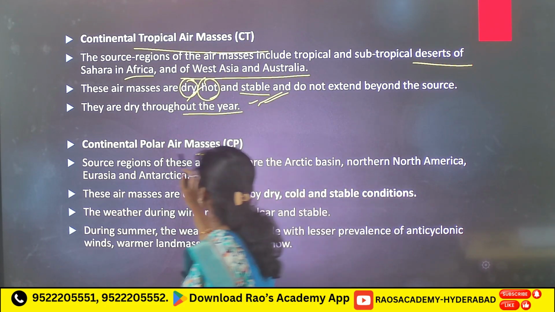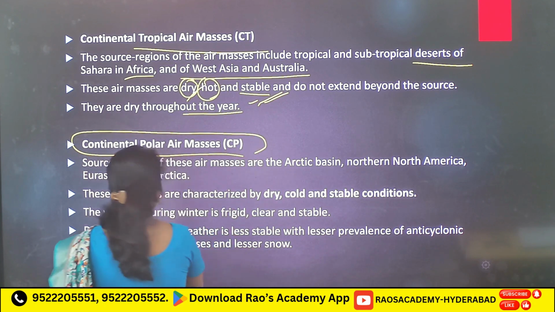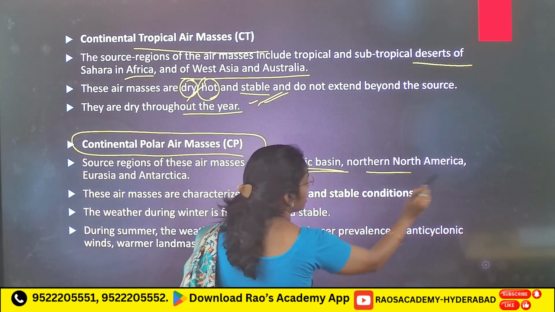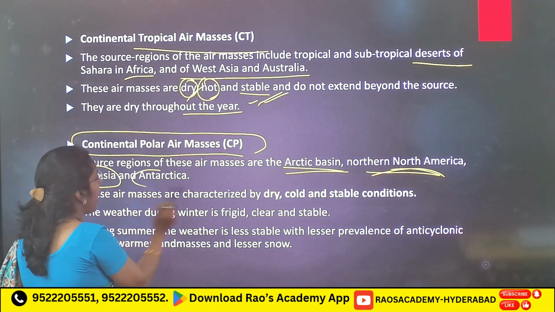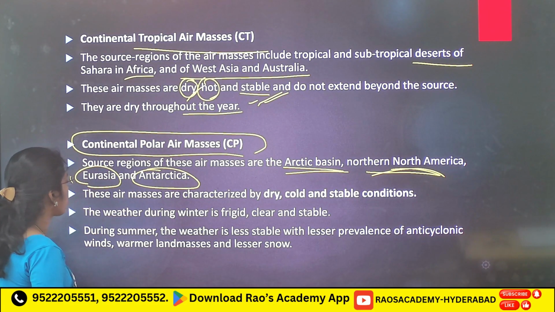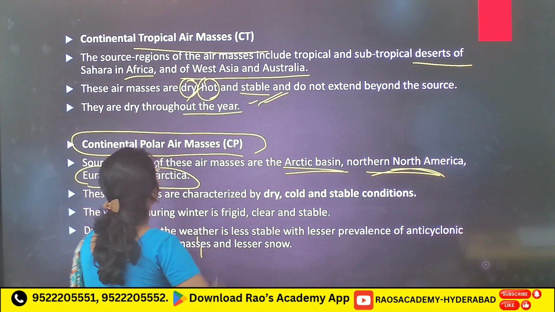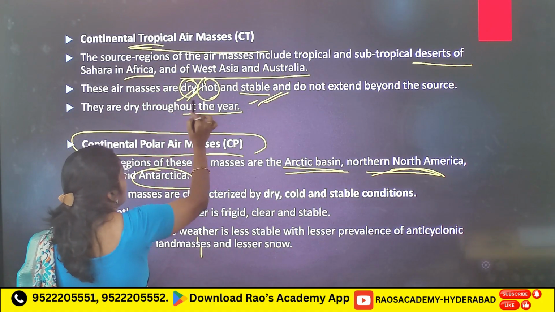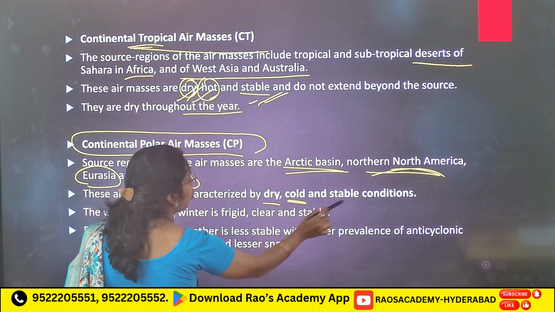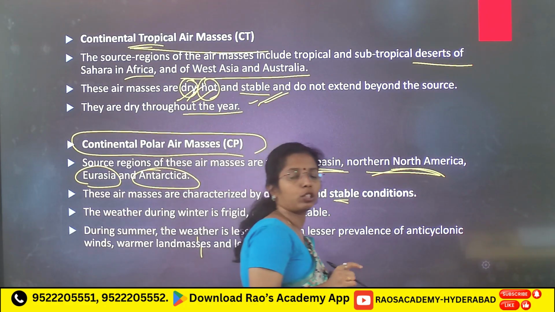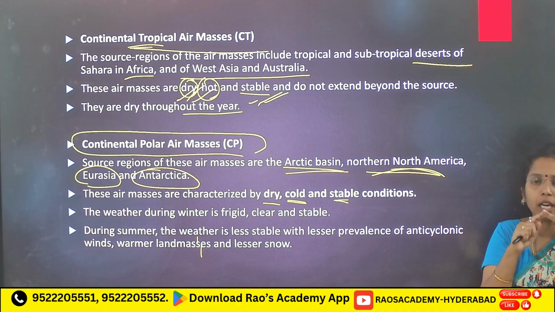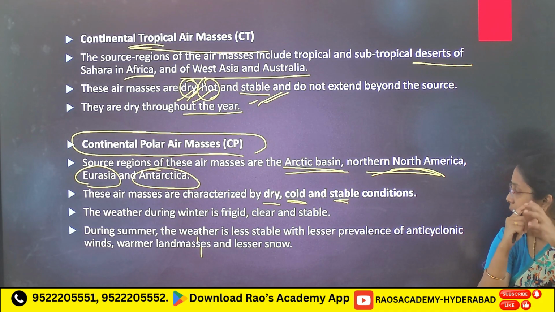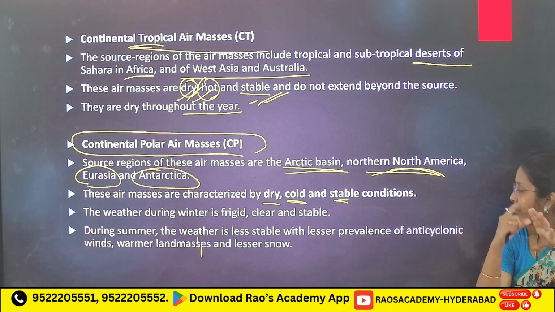Next, continental polar air mass. Source regions: Arctic basin, northern North America, Eurasia and Antarctica. Source regions you have to remember. Here continental tropical means dry hot, here dry cold and stable conditions. One thing you have to remember, dry air means stable conditions. The weather during winter is frigid, clear and stable.